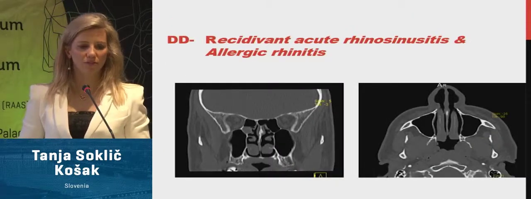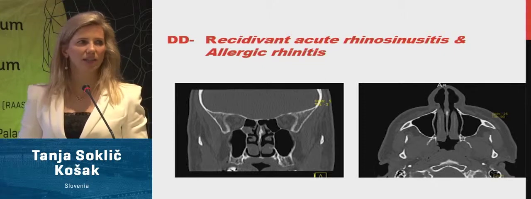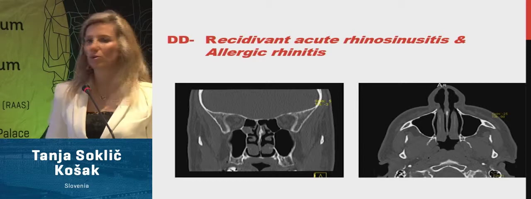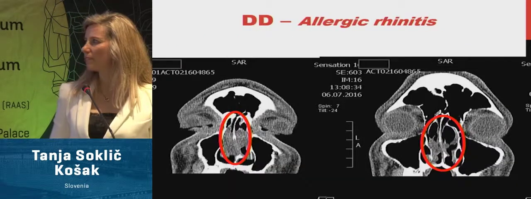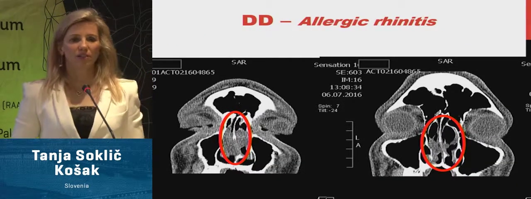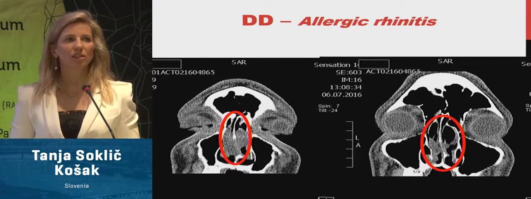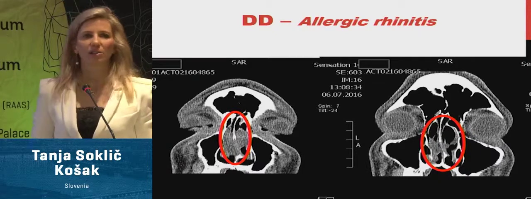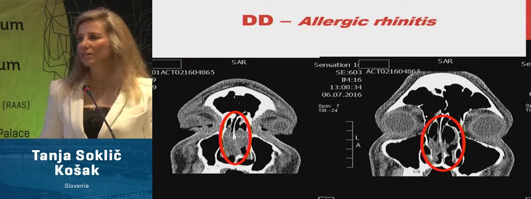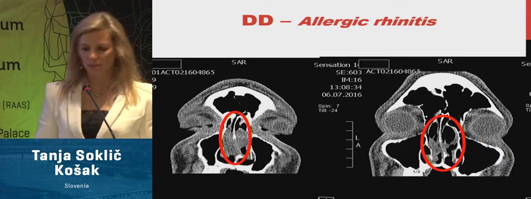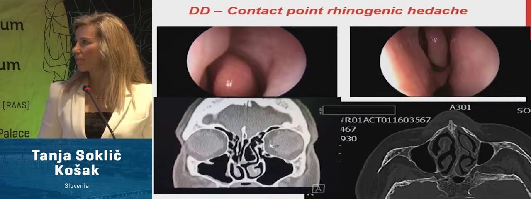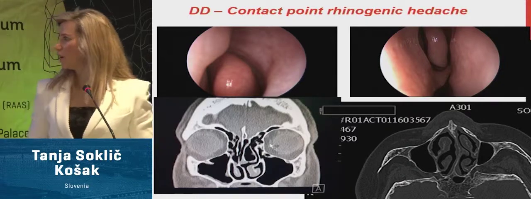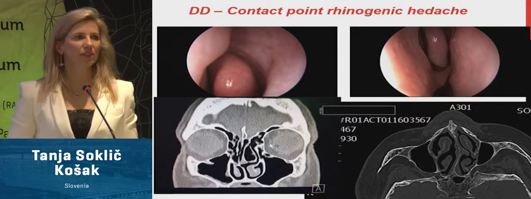These are pictures of recidivant acute rhinosinusitis or allergic rhinitis. We can observe very hypertrophied mucosa of the inferior turbinates. This is a picture of central compartment syndrome in allergic rhinitis, which was already mentioned this morning, with a lot of hypertrophied mucosa in the nose and with bullous middle conchas also. And these are pictures of rhinogenic headache with a nasal spur on the right side and a bullous middle turbinate on the left side.